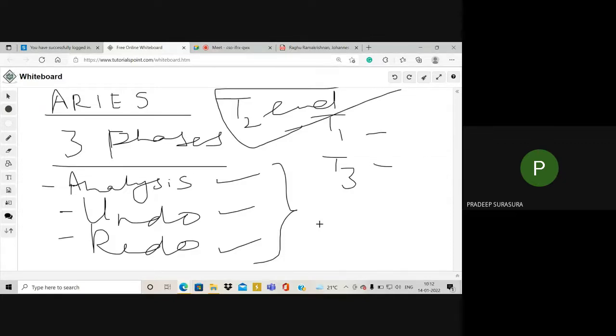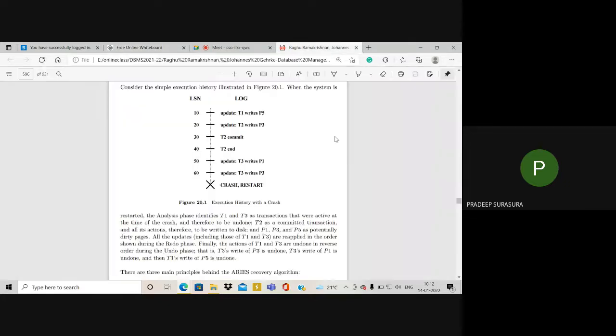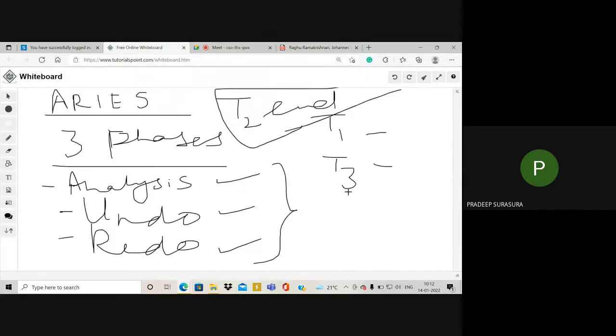From undo, you will start undoing the things that were done, like here, T1 writes P5, T3 writes P1 and T3 writes P3. We will first undo them because that is where the crash happened. First we undo because we have to make the data consistent after the crash. We are still not sure that the data is consistent.